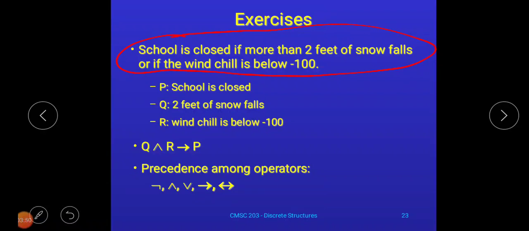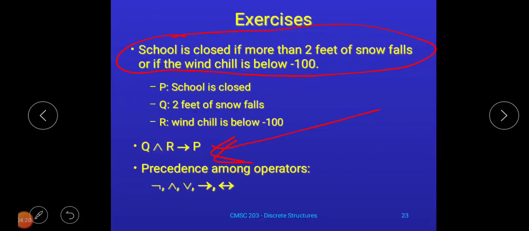Now let us try to represent this in expression form. Again, as I said earlier, whenever you represent it in expression form, also called symbolic form, you have to take care that the meaning of the statement must not change.